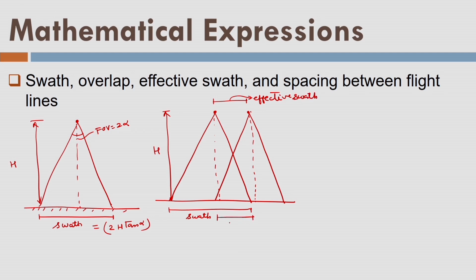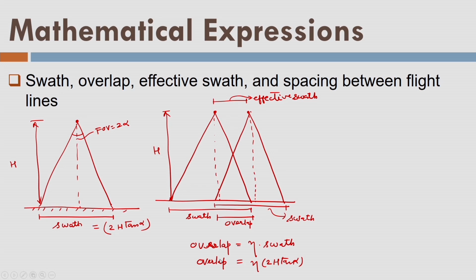This is the overlap from here to here, and this is another swath here to here. So between the two swaths we have overlap, and overlap is given by some percentage of the swath. So let us say eta percentage of the swath. So I can write here eta times 2h tangent of alpha, and that is the overlap.